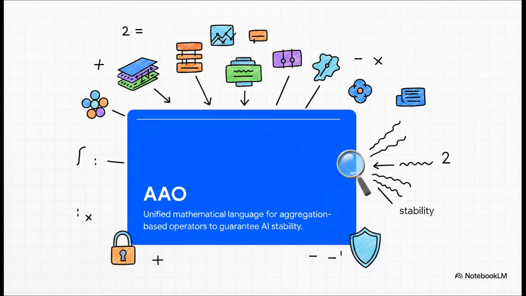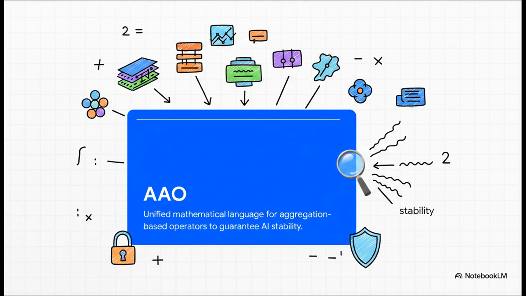So we all know the fundamental issue here, right? Modern AI, particularly in scientific machine learning, often operates as an unpredictable black box. You feed data in, something massively complex happens, and it spits out an answer. Well, Trady introduces the Aggregation-Attention Operator, or AAO. Now, it's really important to note that he isn't claiming to have invented some radically new neural layer that replaces everything else. Instead, the AAO acts as a universal mathematical language.